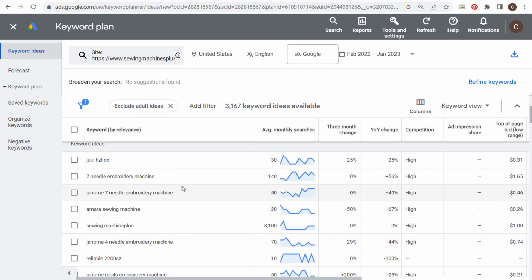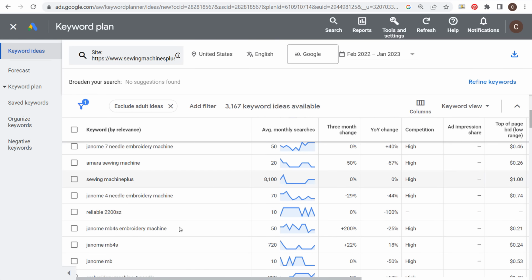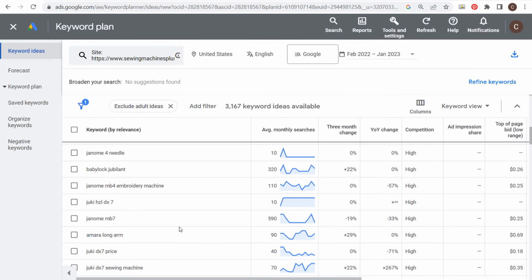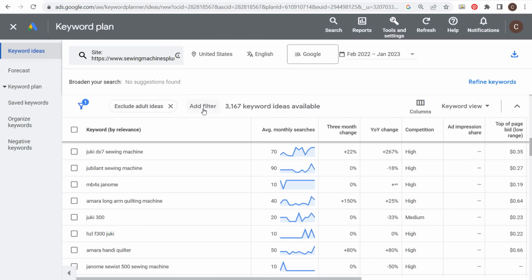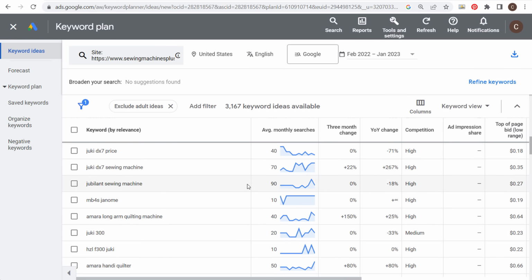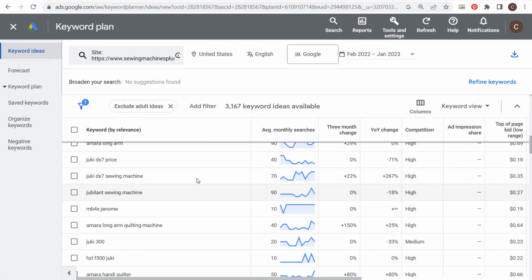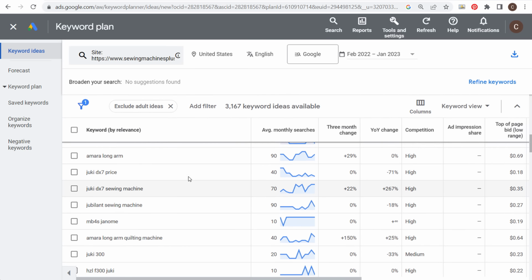A lot of times these are the keywords that they're ranking for that are consistently driving them organic clicks to their website. When I enter my websites in here, they're generally keyword ideas that I've already targeted with my content that are already ranking in Google. So if you look here, you can see they're probably ranking for all of these different keywords here. So you can add a filter, say, let's make sure it has at least 40 average monthly searches, and then we'll start targeting some of these other keywords as well.